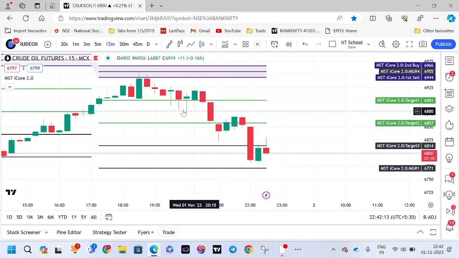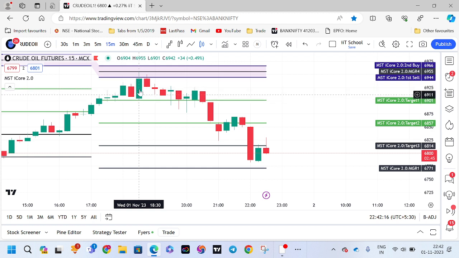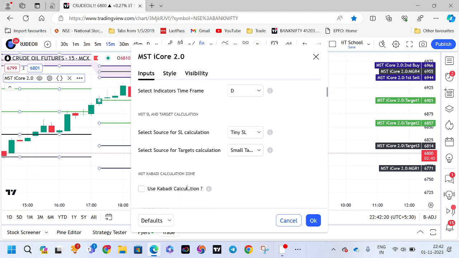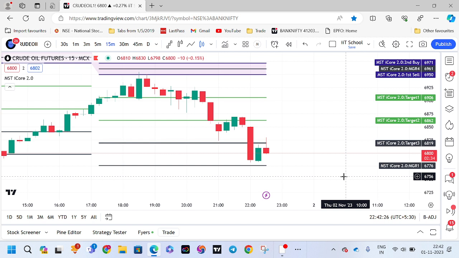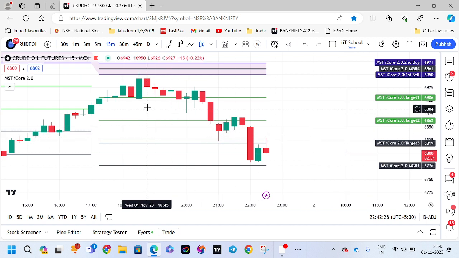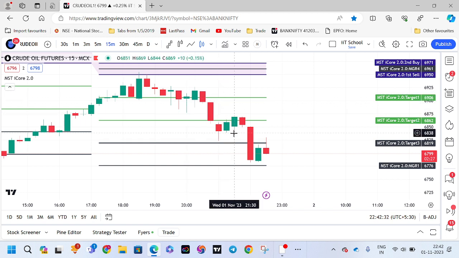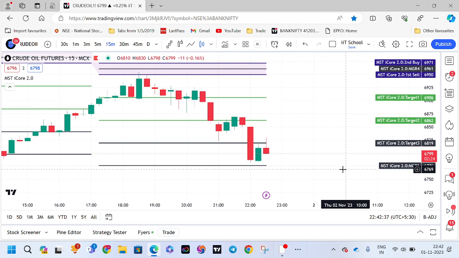And one more method is what? If you are finding this Bahubali candle, you can go here and extend the level, Kabaddi calculation. If you wish, you can do it, otherwise you can ignore it. That is up to you. So now the entry is very perfect. We got the entry, first target, second target, third target, and the 4th target. Before the market gets over, we will be getting it for sure. So this is the method we have to follow, and it will be working for all.